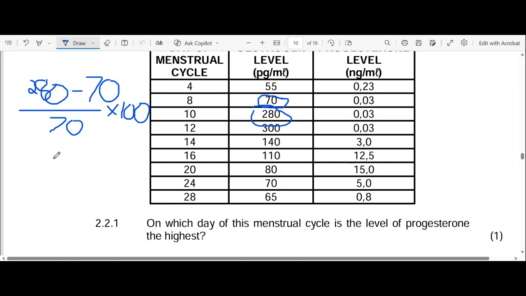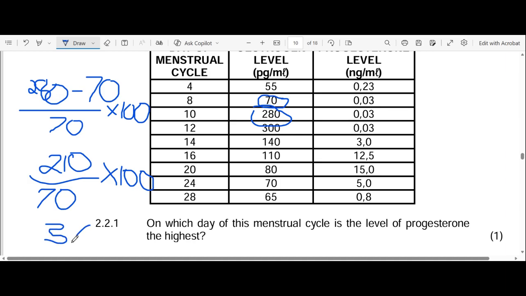Then 3 times 100. 3 times 100 is 300. So the answer is 300%.